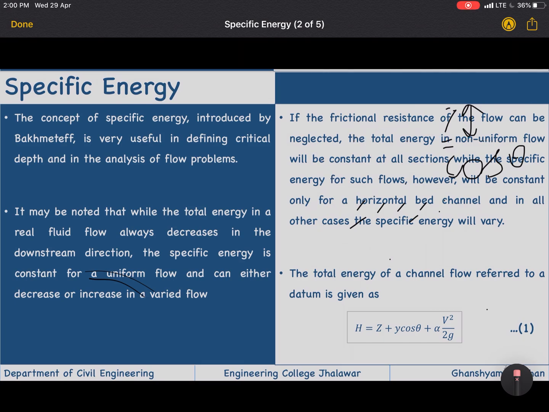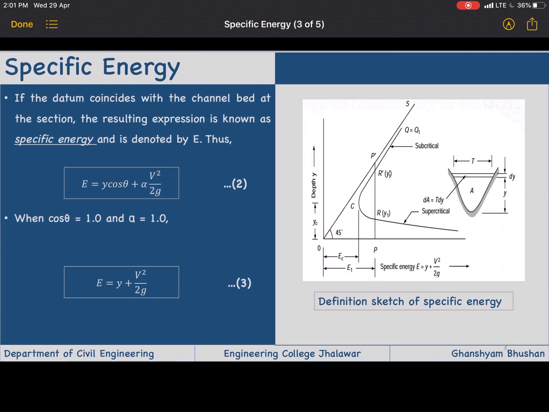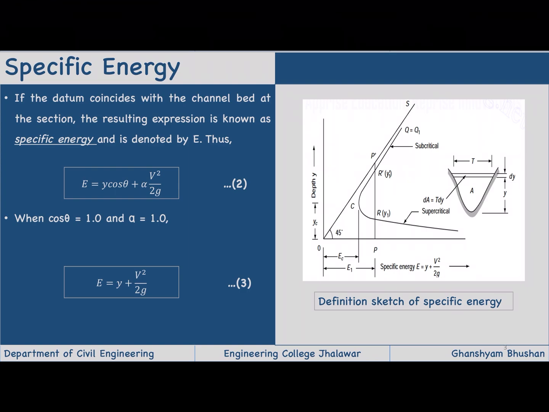Let us see how we are going to simplify this as per our requirement. As I told you, if the datum coincides with the channel bed at the section, the resulting expression is known as specific energy, and it is denoted by capital E. In future, if we write capital E, you must understand we are talking about specific energy.